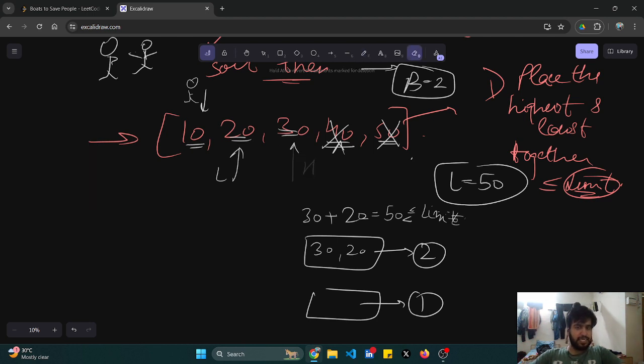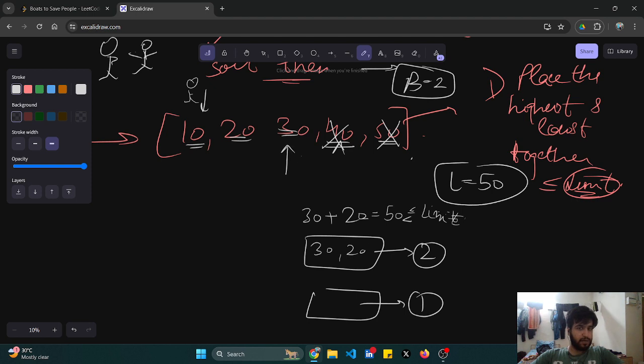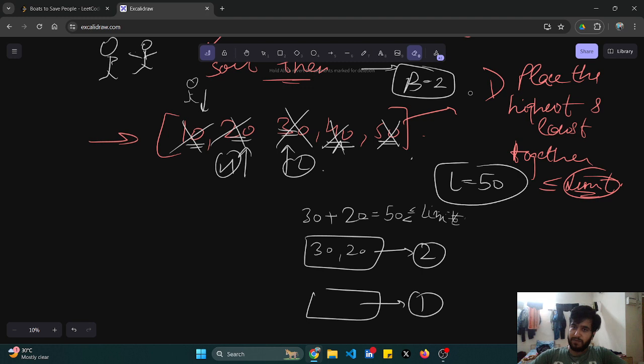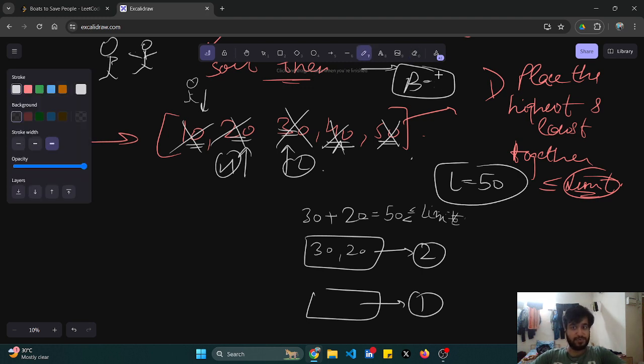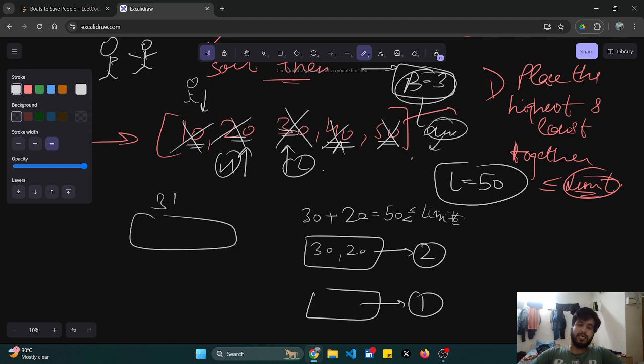Okay, my guides would increase and decrease. So my low would come here, my high would come here. Okay, and yes, I am done with this 10, 20, 30. All the people are done, and this is where I stop. But before stopping, just increase this count. Okay, so 3 boats is the answer that I am looking for. In 3 boats, I can send all the people.